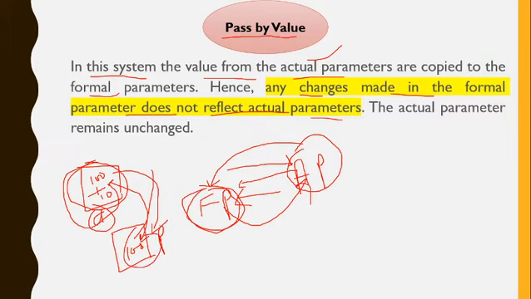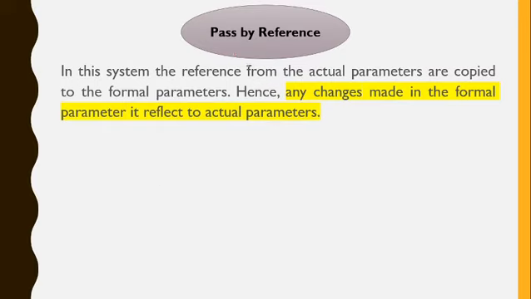Now let's see about pass by reference. Reference means address. What I will do is pass the address of the actual parameter to the formal parameter. In this system, the reference of the actual parameter is copied to the formal parameter.